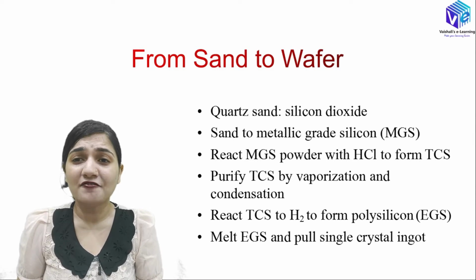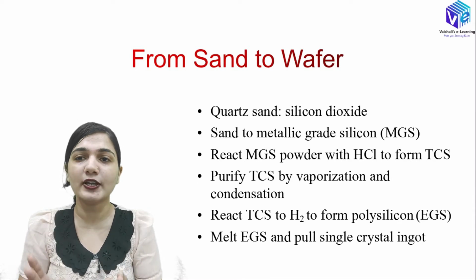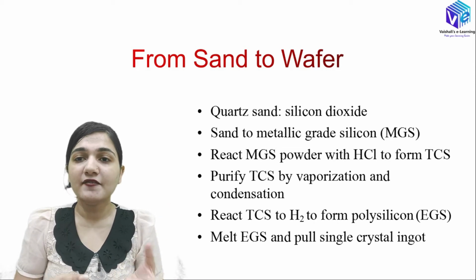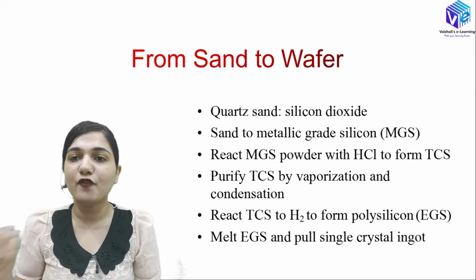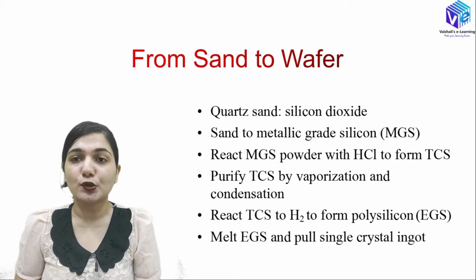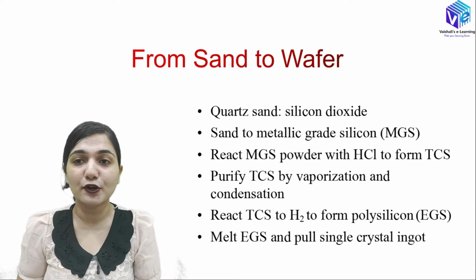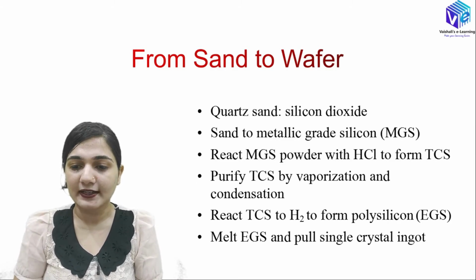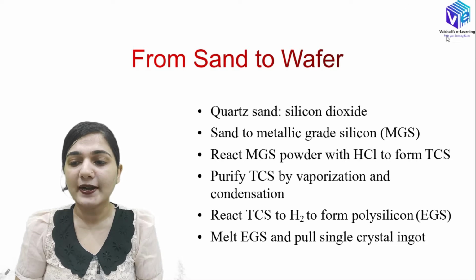Okay, so a lot of people will get confused which sand. We have a lot of types of sands as well. So it is the quartz sand and it is easily available on the beaches. The chemical composition is silicon dioxide, SiO2. I am talking about the quartz sand, which is SiO2 only. We will be taking it, then we will be putting it in a reactor and then we will be forming the metallic grade silicon, MGS. So now you must be confused about what kind of reactor it is. This reactor we are going to see in detail in the subsequent part of this video itself. So we will be having this reactor which will be making the sand into the metallic grade silicon.